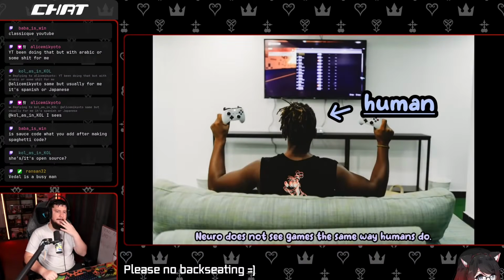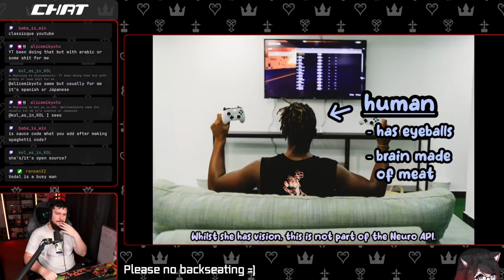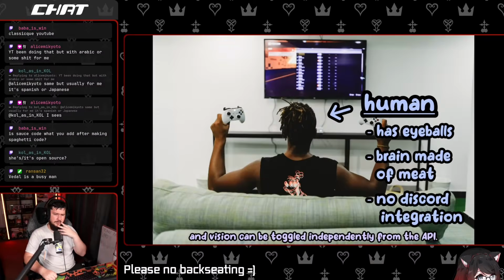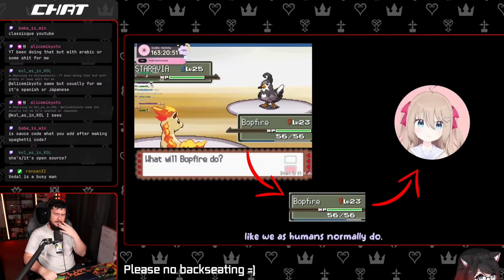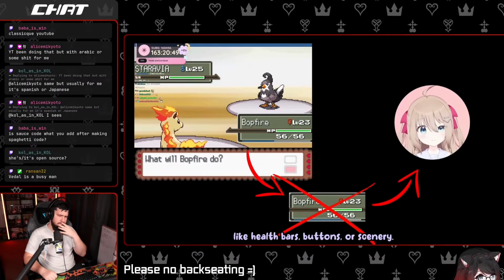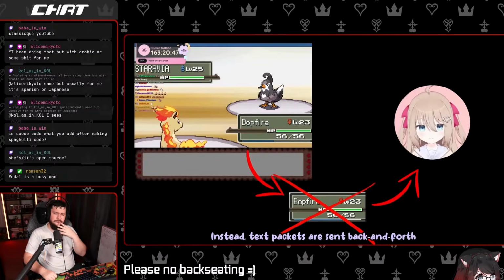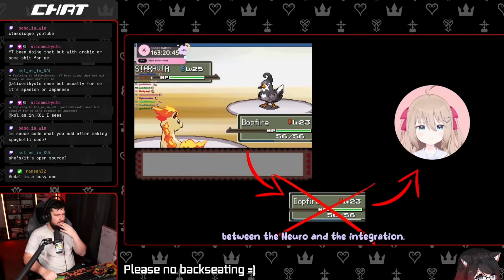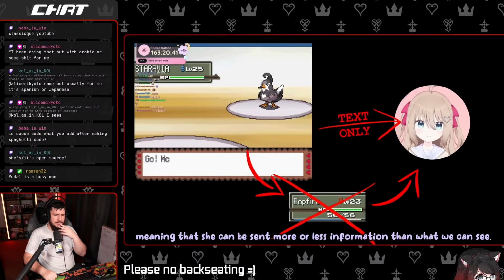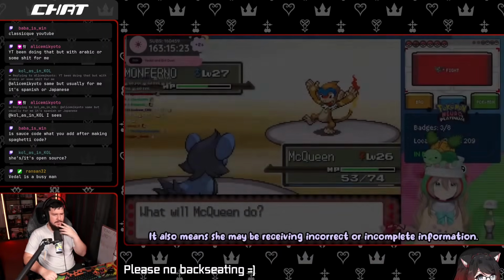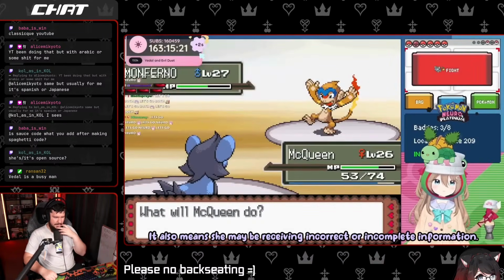Neuro does not see games the same way humans do. While she has vision, this is not part of the Neuro API, and vision can be toggled independently from the API. This means that Neuro does not see the UI of a game like we as humans normally do, like health bars, buttons, or scenery. Instead, text packets are sent back and forth between Neuro and the integration, meaning that she can be sent more or less information than what we see. It also means she may be receiving incorrect or incomplete information.